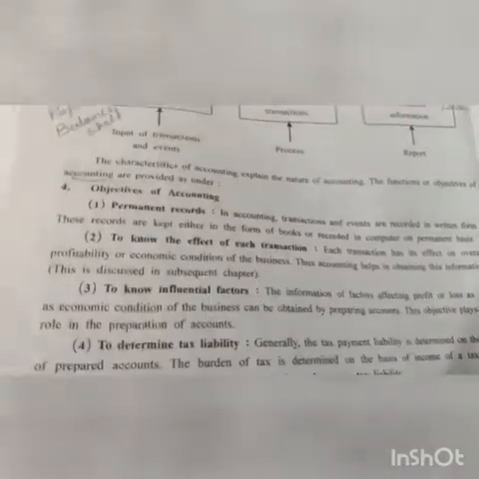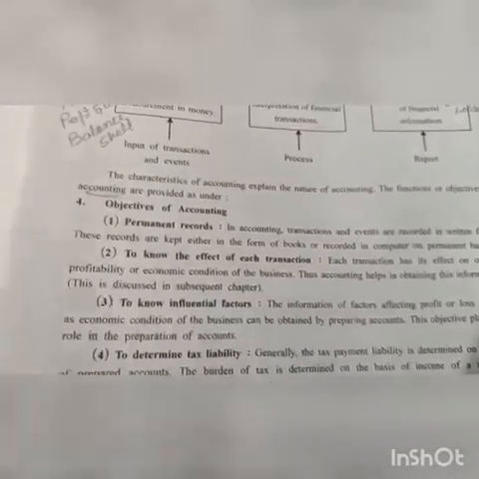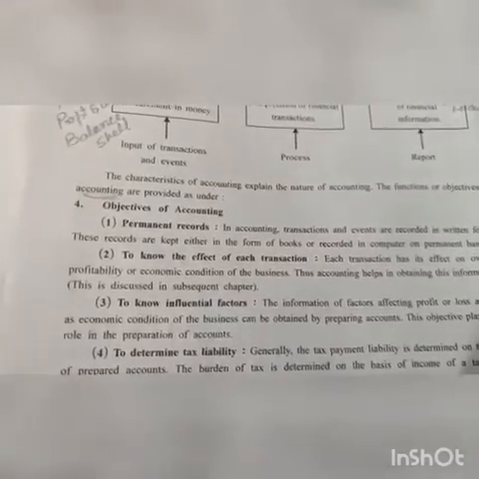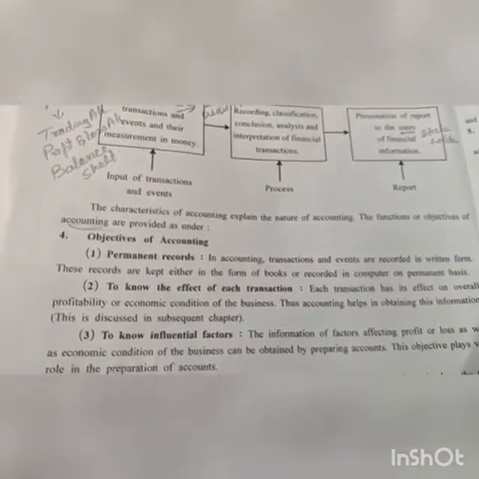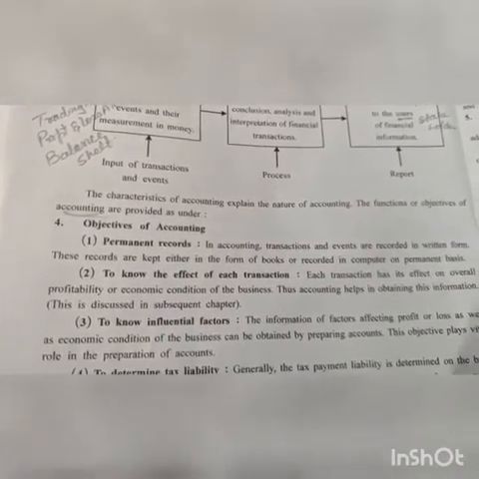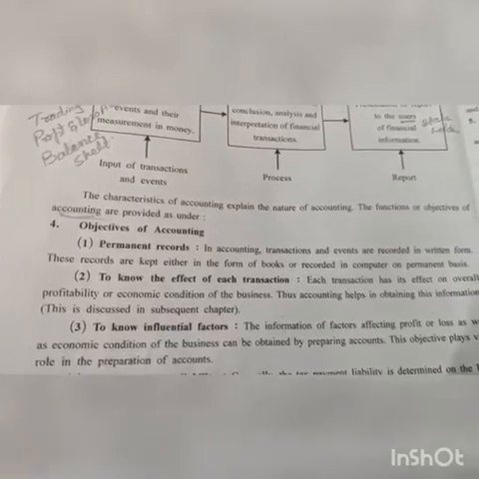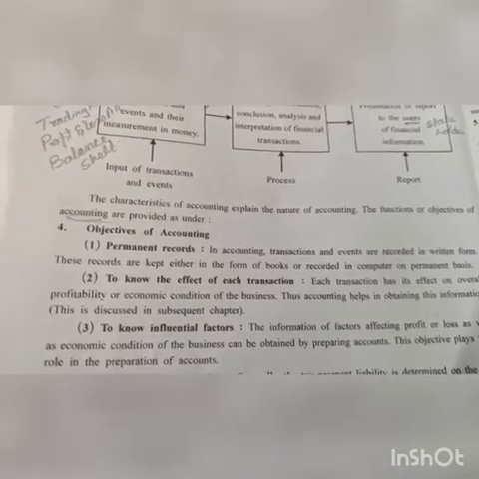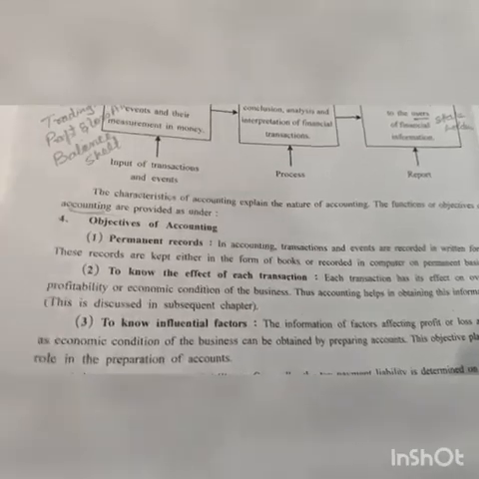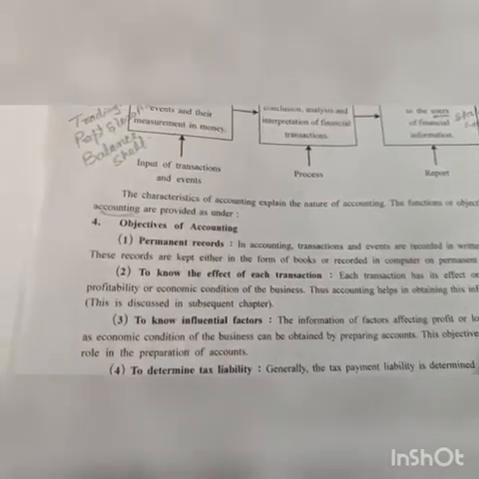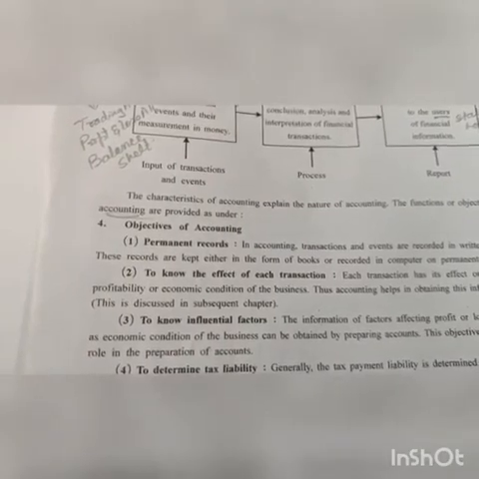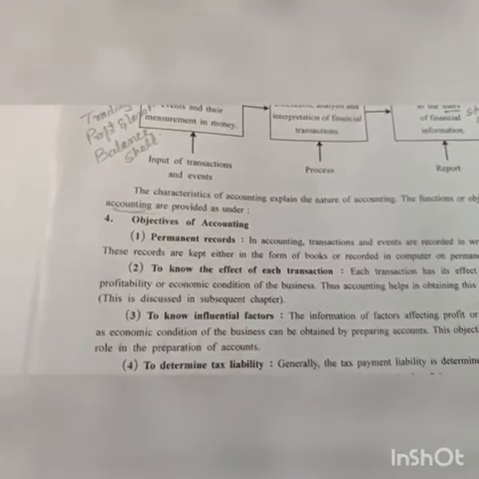So just to keep the permanent record, we are preparing the accounts. In accounting, transactions and events are recorded in written form. These records are kept either in the form of books or recorded in a computer on a permanent basis. So either it will be recorded in the computer or in the books for the permanent record. If you want to see these records after 10 years also, it is available with you.